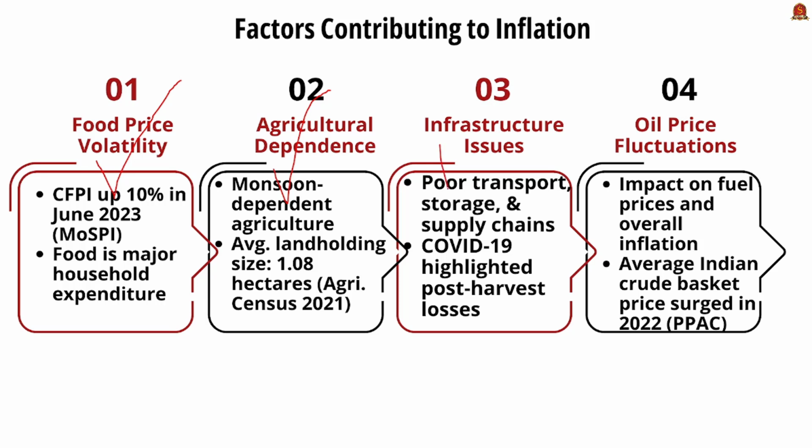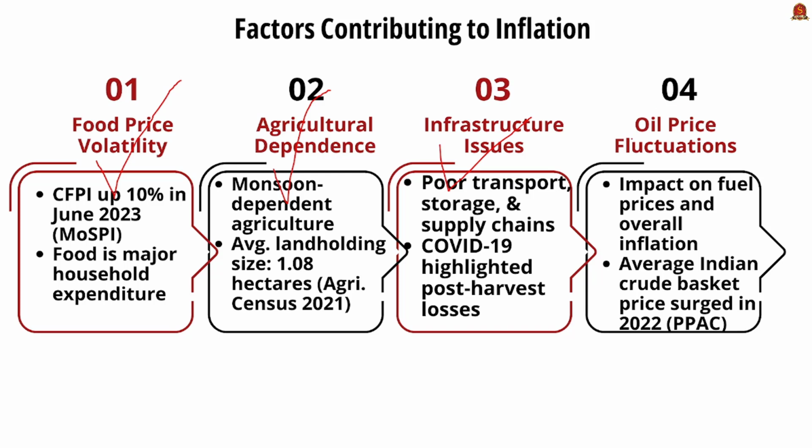Then the third major issue is infrastructural constraints. Poor transport, inadequate storage, and inefficient supply chains often increase the prices. The COVID-19 lockdown highlighted these issues with significant post-harvest losses, contributing to inflation.